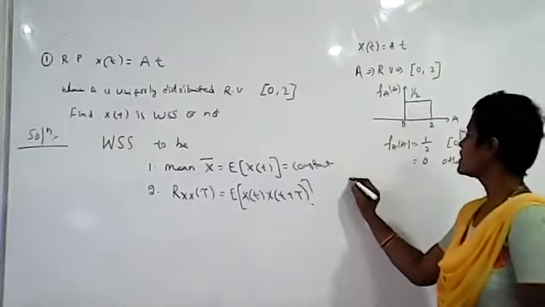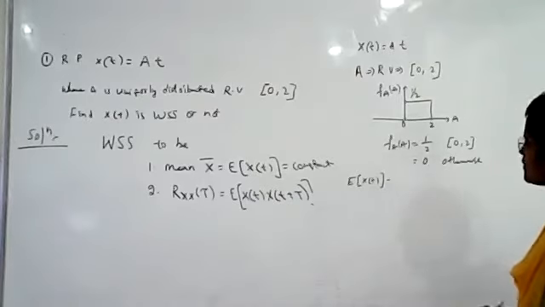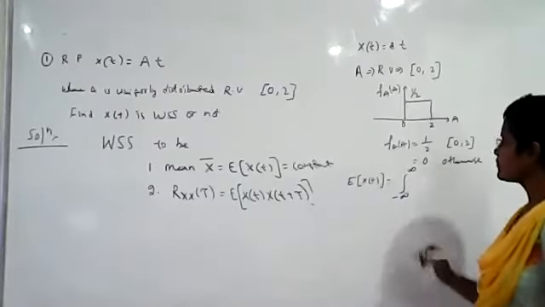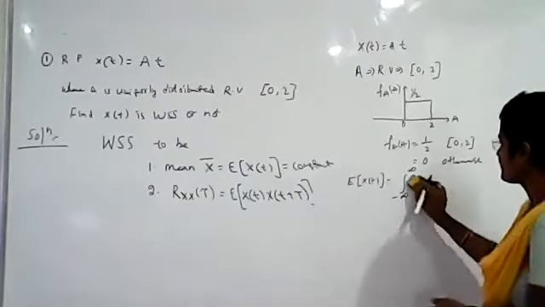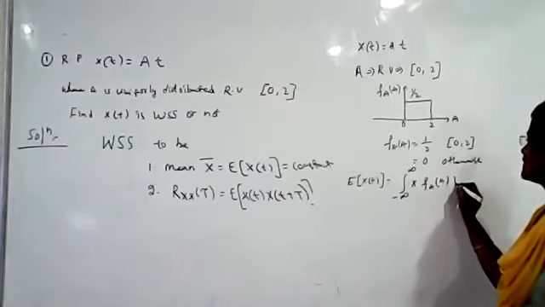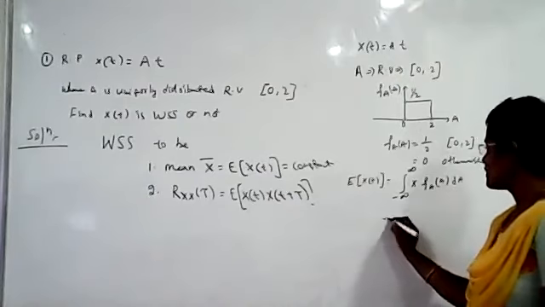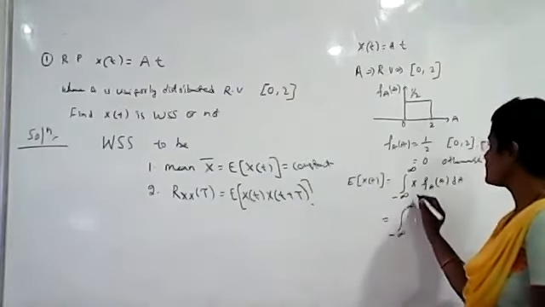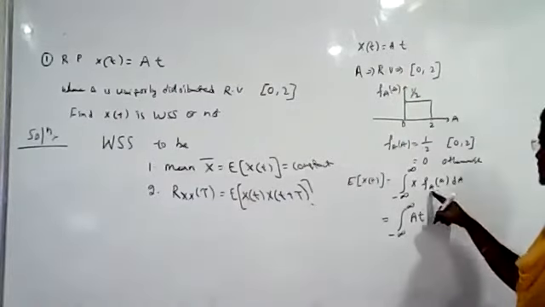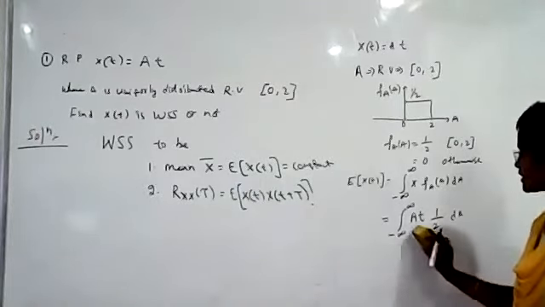Now we have to find the expected value of X(t). The formula is the integral from minus infinity to plus infinity of x fA(a) da, because the random variable is A. Substitute x as At and fA(a) as 1 by 2 da.